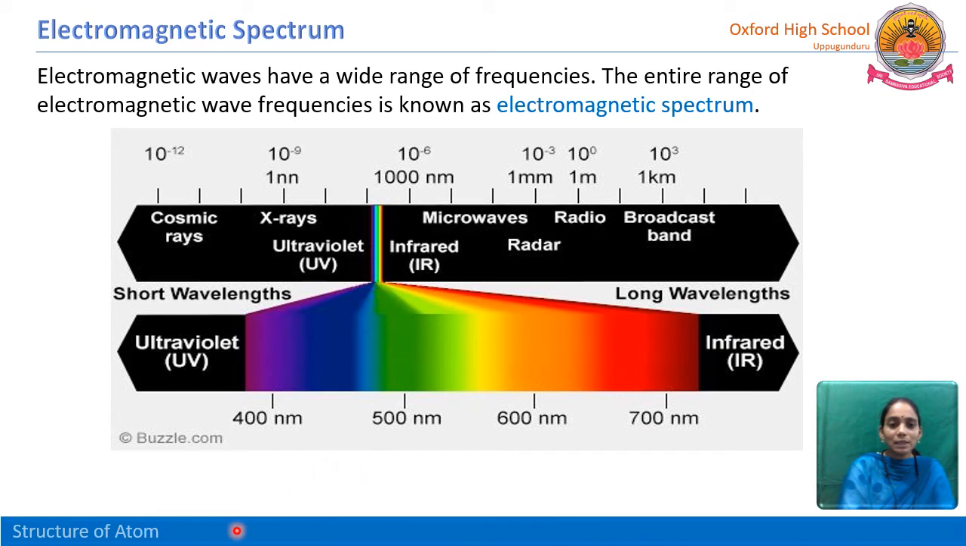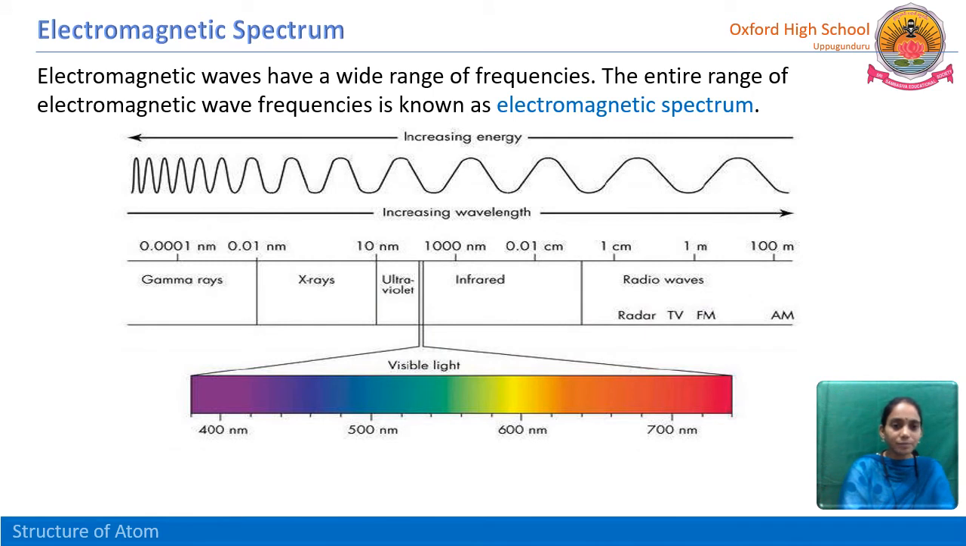In detail, let us see one more picture to understand how the frequencies are. See here, for cosmic rays the wavelength is shorter, and while moving towards the right side, X-rays, ultraviolet rays, the wavelength keeps increasing, and infrared rays, radar waves, radio waves and the broadcast band have much greater wavelength. But if we compare the wavelength and the energy, it is quite opposite.